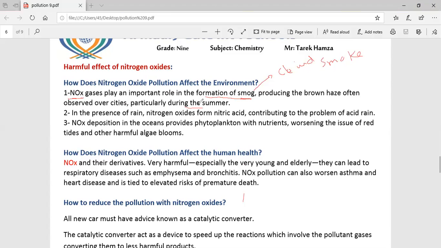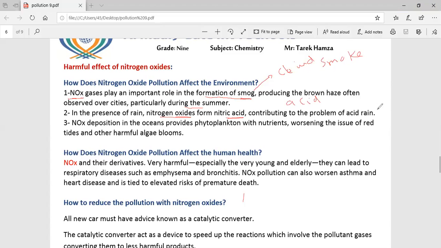The second one, in the presence of rain, nitrogen oxides form nitric acid. Nitric acid, when combined with water, forms acidic rain.